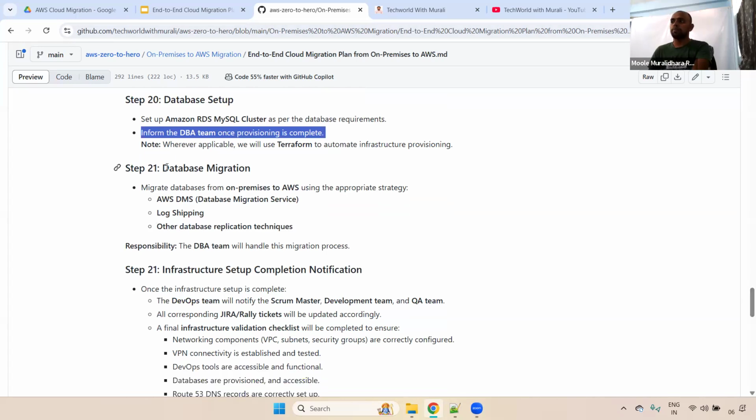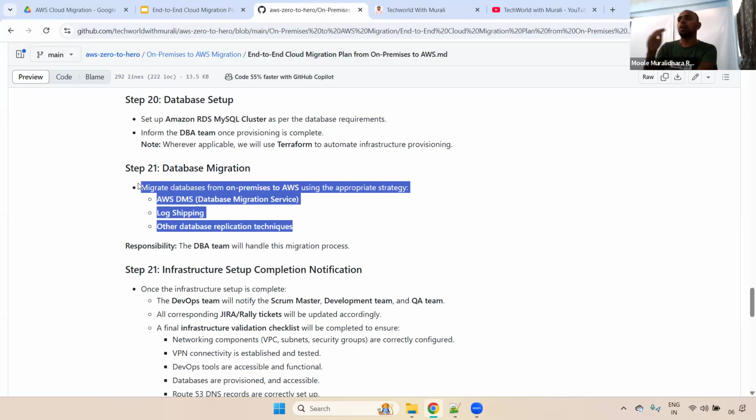The next step, database migration. This particular database migration part is step 21. This step is taken care of by the DBA team, not the DevOps team. For migrating from on-premise to cloud, they may use either AWS DMS, Database Migration Service, or log shipping, and they may also have other database replication techniques. They will follow that. They will migrate from on-prem to cloud, and they will set up the sync as well, replication from on-prem to cloud.